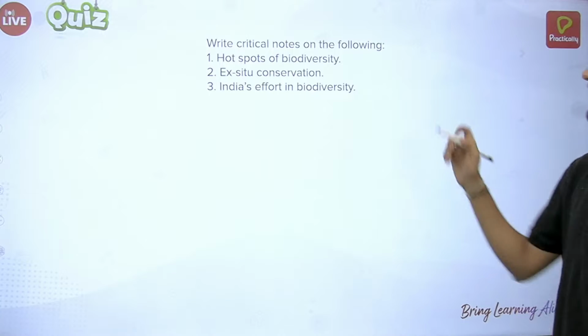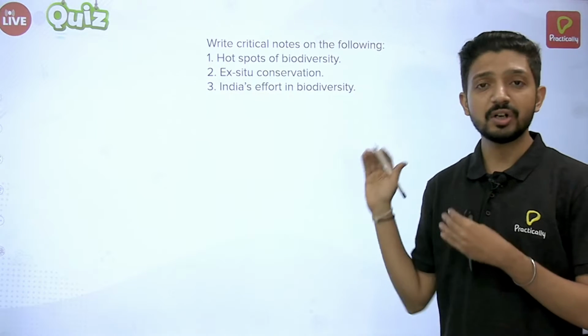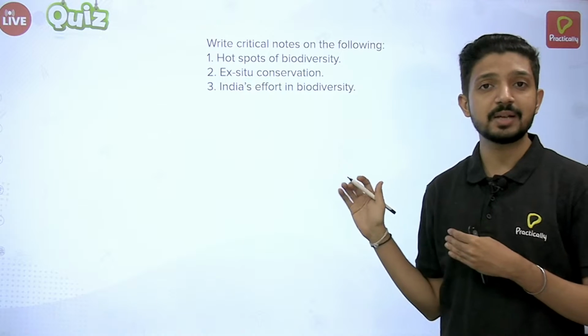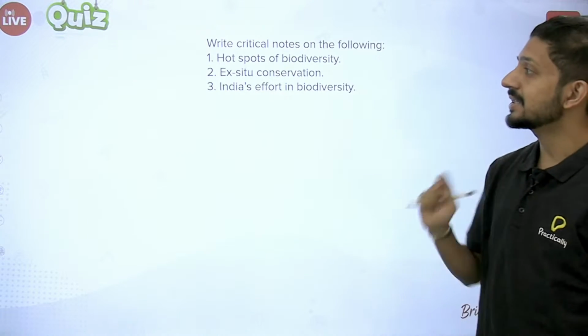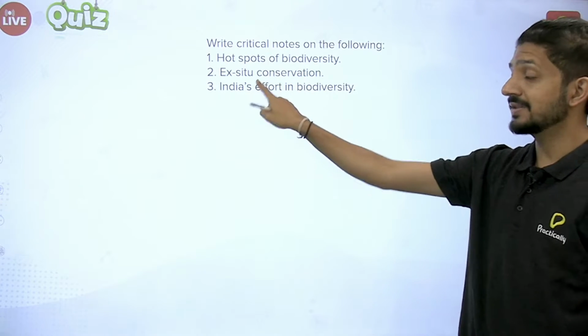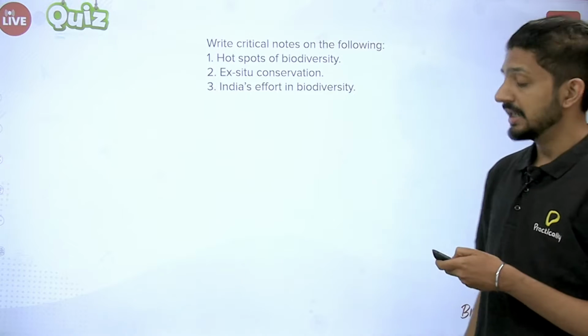Now, moving further, write critical notes on the following. There are 3 points. You will find a lot of such questions in the board exams where one question has 2 to 3 subparts. So it has 3 subparts: hotspots of biodiversity, ex situ conservation, and India's effort in biodiversity. Okay, let's see how to answer.